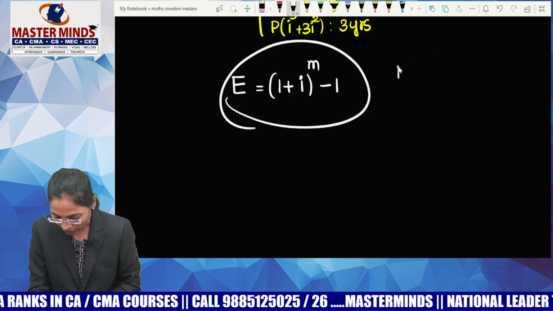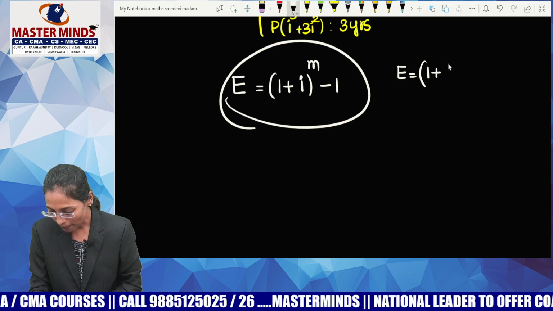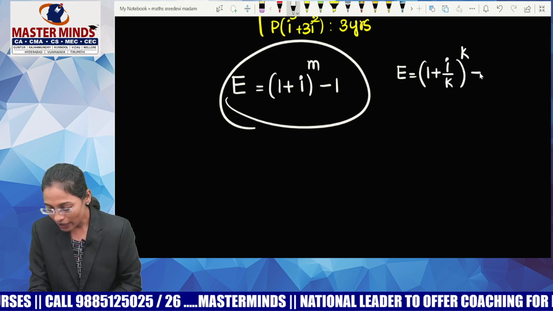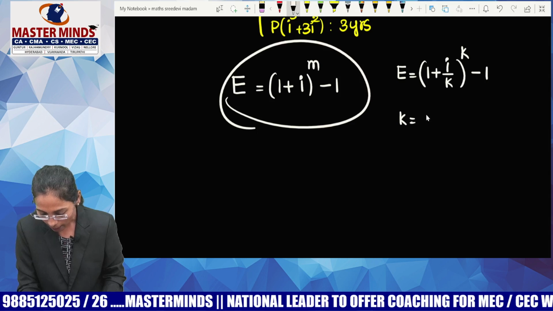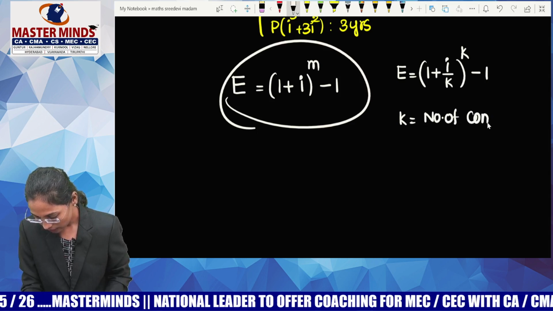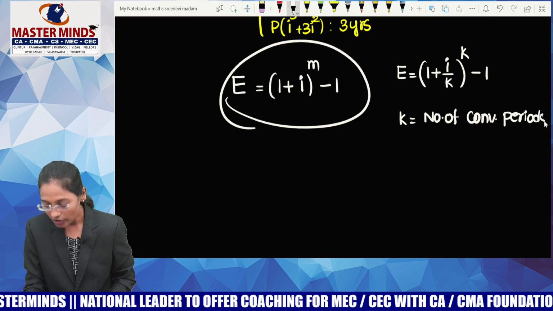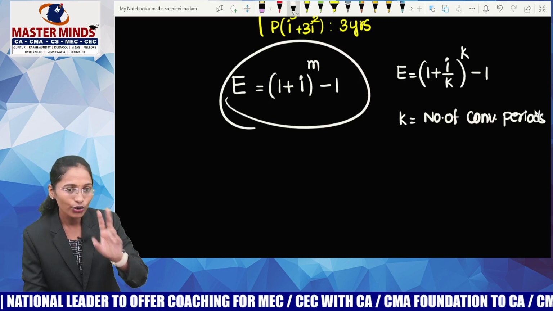So, guys, I am not writing this formula. Instead, I am writing E equals (1 plus I by k) whole power k minus 1 to make my calculations more familiar, where k equals the number of conversion periods. This will be an easy task for me. So, if the compounding is done half yearly, what is the number of conversion periods? 2.